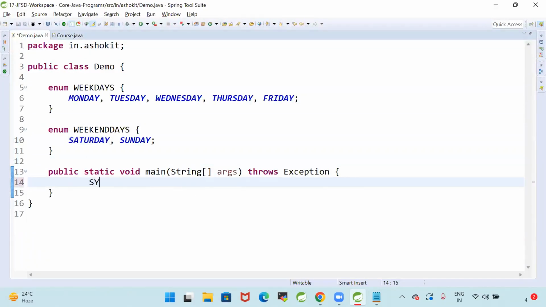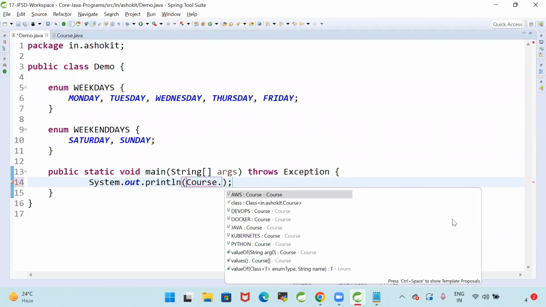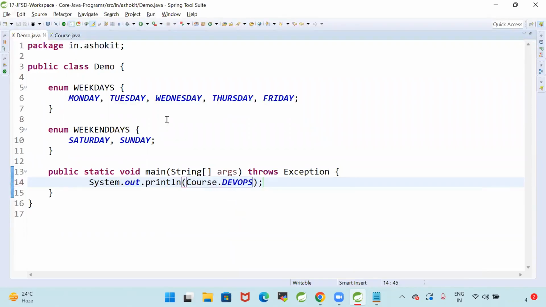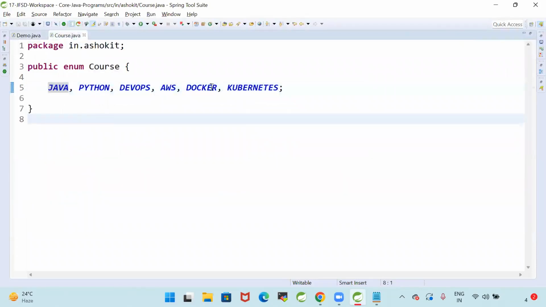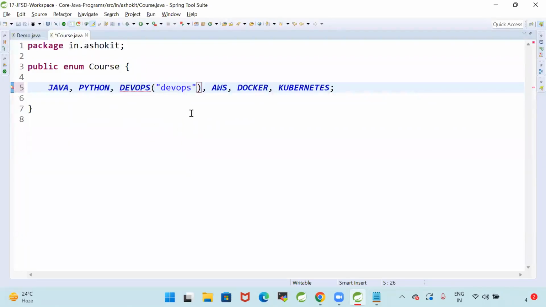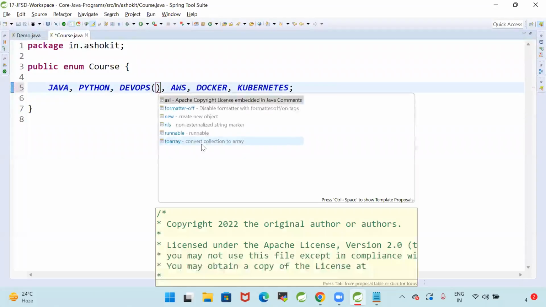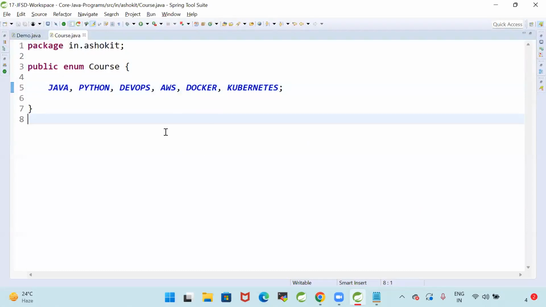Now I want to access System.out.println of course. Course is one enum. Course.devops, I'm getting the constant value. So I'm getting the DevOps. For this DevOps, I can give some value also separately. Every enum can have its own value. We can specify some description for the enum. So enum is used to create a fixed set of constants.